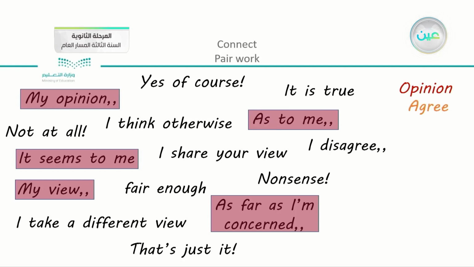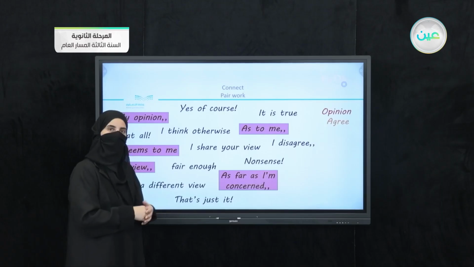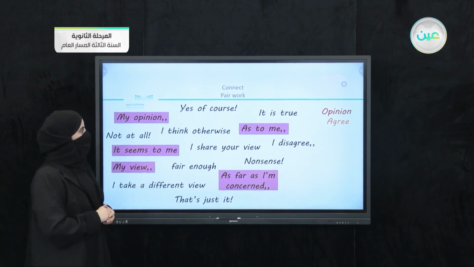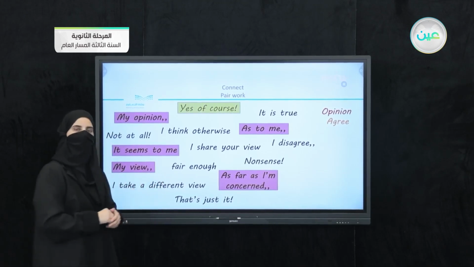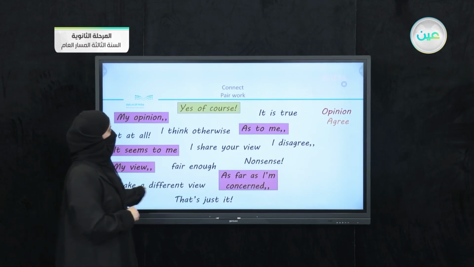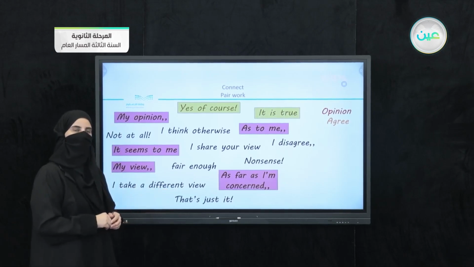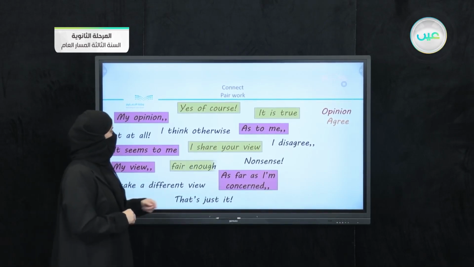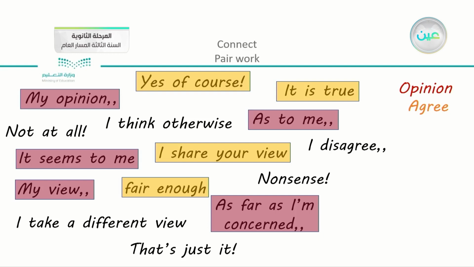Now we're going to start with phrases that are used to agree. It's becoming easier now because we have highlighted the words that are related to opinion. So now you can choose the words that are related to agreeing. I'm going to give you a second just to read, and you can find that we have the phrase yes, of course, used for agreement. It is true. I share your view. Fair enough. That's just it.